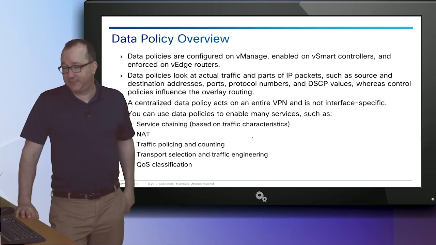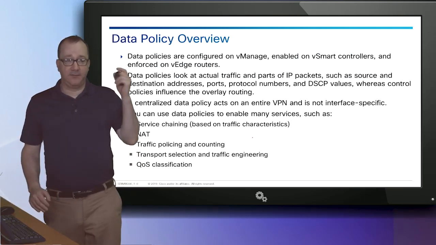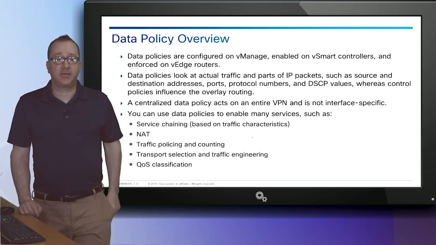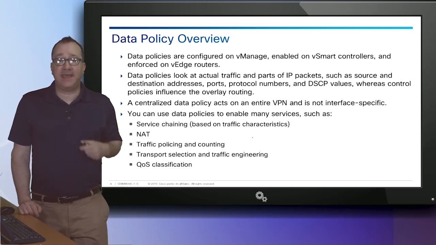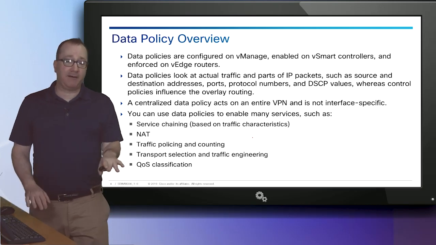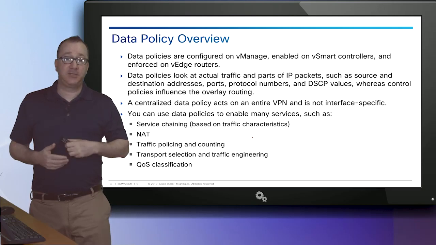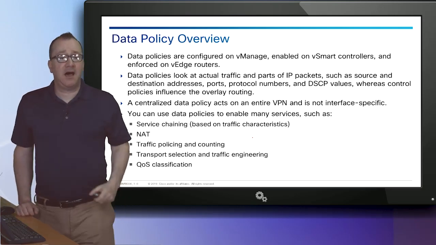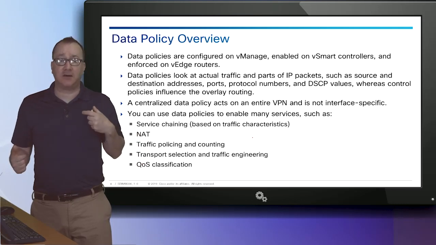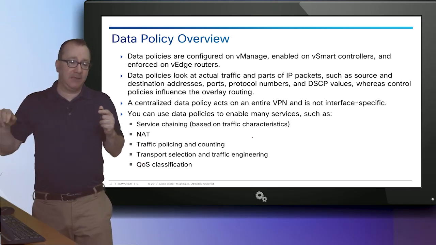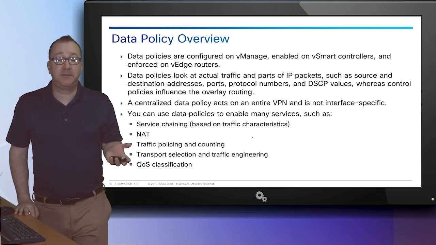for traffic engineering. So, control policies affect the routing information. This is what we've been looking at over the previous few sections. Data policies, however, look at and potentially modify the actual traffic. So control policies determine what routes you get, and data policies determine what happens to your packets. A good way to distinguish whether a policy is a control policy or data policy is to ask yourself, do I need to look at the actual IP packets to implement this policy? If the answer is yes, the policy must be a data policy.